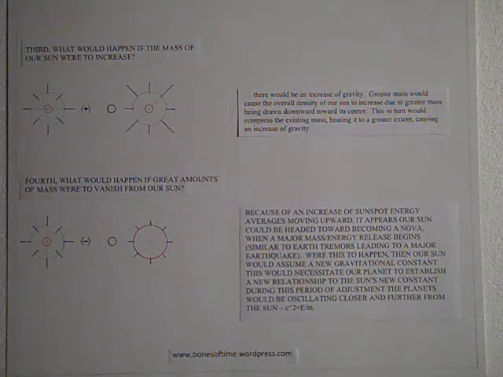Were this to happen, then our sun would assume a new gravitational constant. This would necessitate our planet to establish a new relationship to the sun's new gravitational constant. During this period of adjustment, all the planets would be oscillating closer and further from the sun as they adjusted to it. That is because C2 equals E divided by M. The gravitational force would increase and decrease in the adjustment, and the planets moving about the sun would have to assume a new orbit.